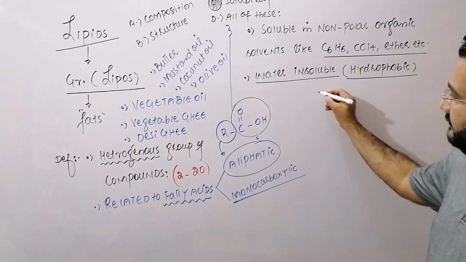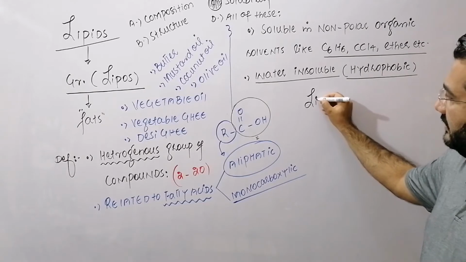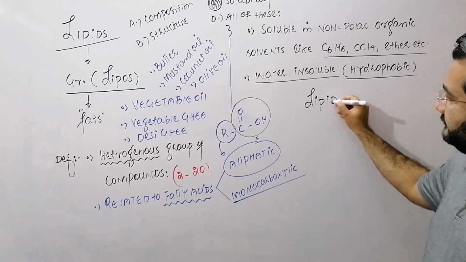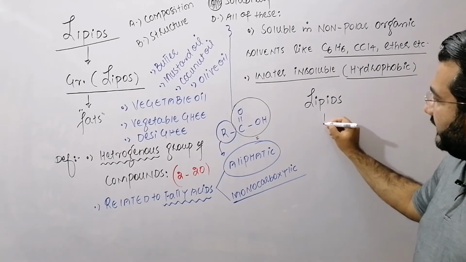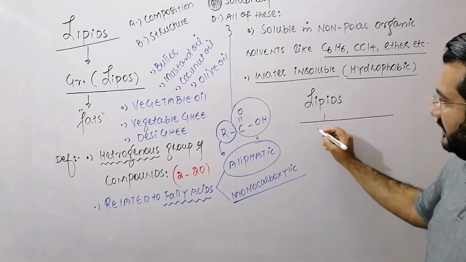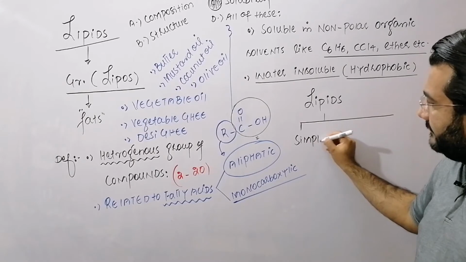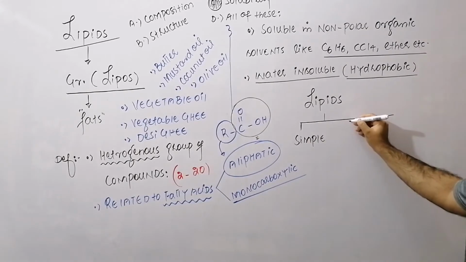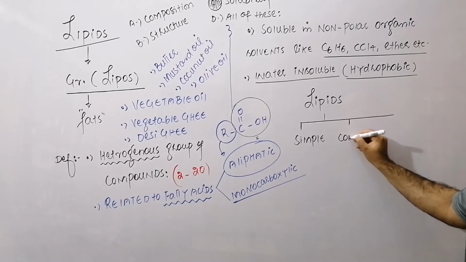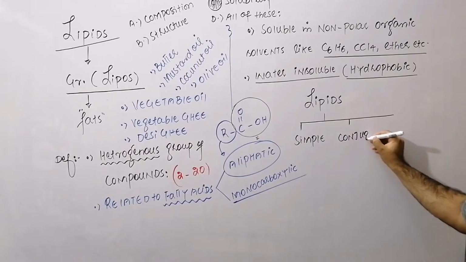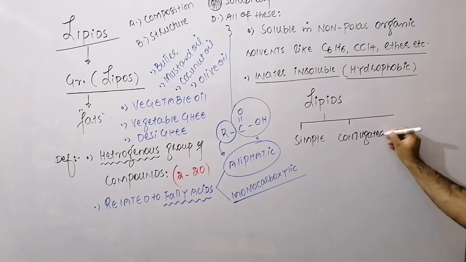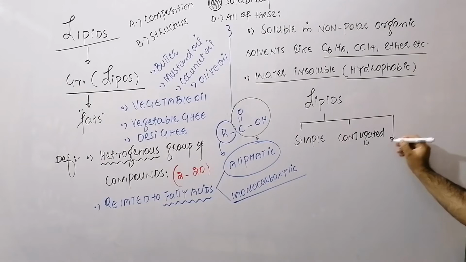My dear students, lipids can be classified in three categories. The first, simple lipids. Second, conjugated lipids, and the third one is derived lipids.